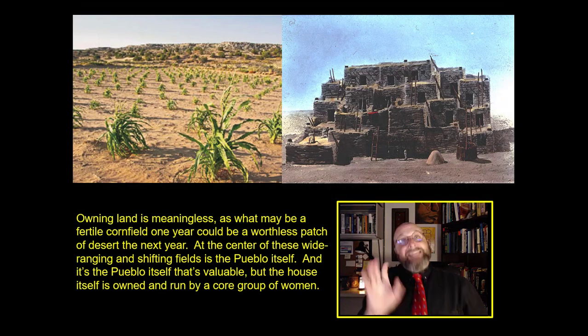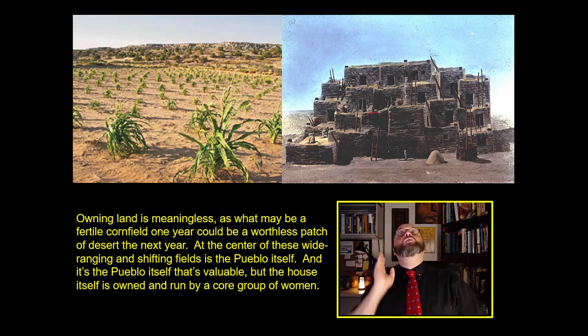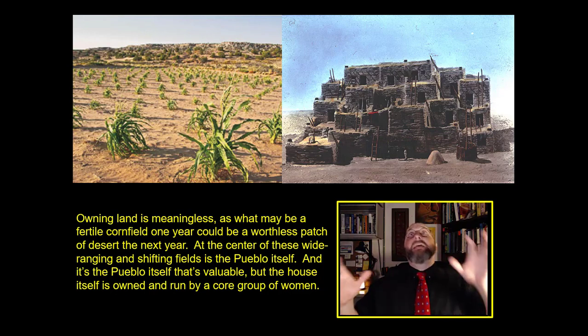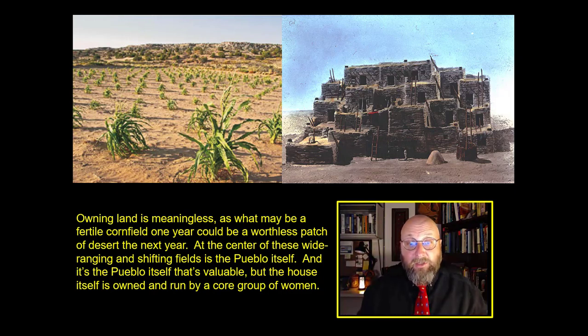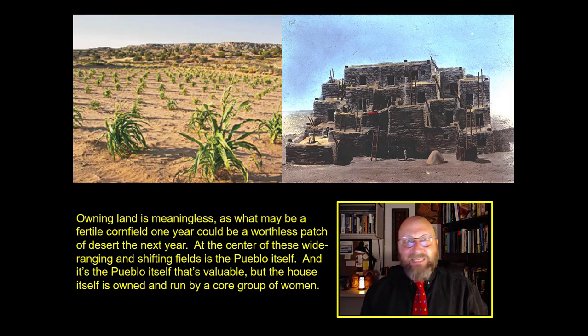Right up above me is that dot in your imagined landscape. That is a traditional Hopi village, something that they call a pueblo. And as you can see, it's basically houses so closely stacked one on top of the other that going from one house to the next doesn't even involve touching the ground at all. You just walk out your door, down a pathway, and you're in your neighbor's living room.